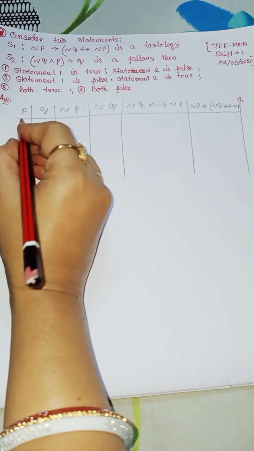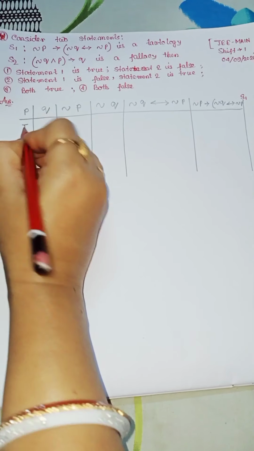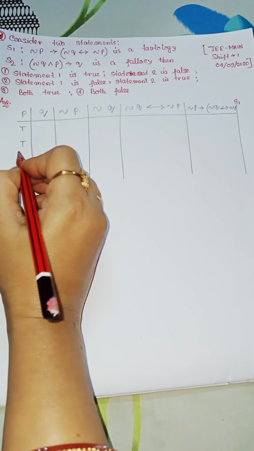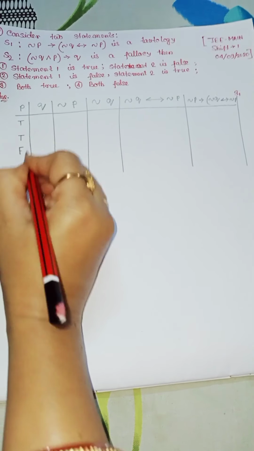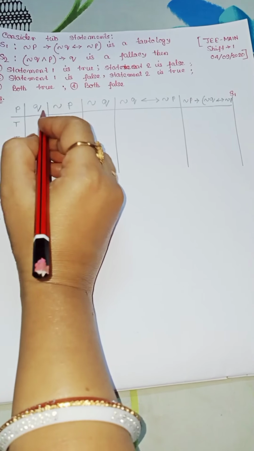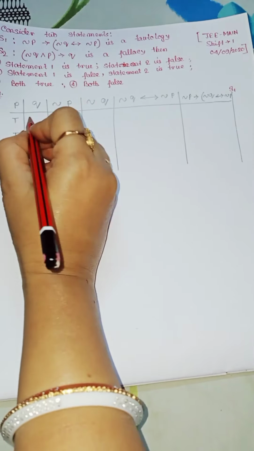Here at first, P is true, true, false, false, and Q is true, false, true, false. If P true, Q true. If P true, Q false. If P false, Q true.